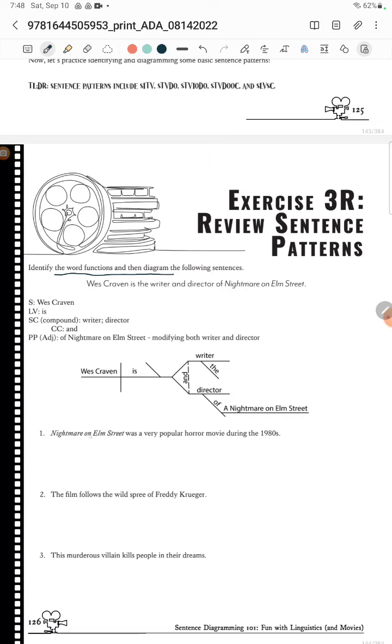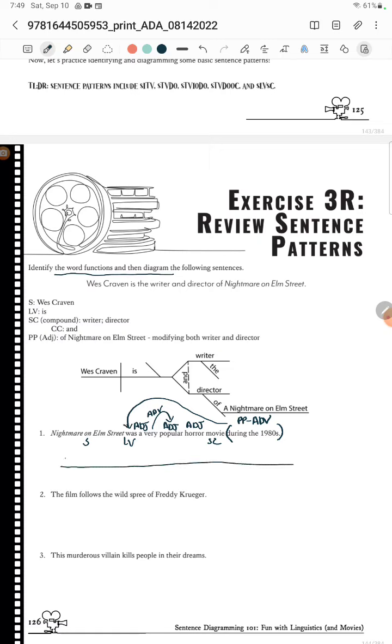Okay, so Nightmare on Elm Street is going to be my subject. It was, and then what was it? Linking verb, it was a movie. And then it was a horror movie, adjective. It was a popular movie, adjective. It was a movie, adjective. And then it was very popular. Very goes with the popular, making it an adverb. And then during the 1980s is a prepositional phrase telling me when, so it's acting as an adverb. And adverbs go with verbs, so it's going to go underneath the linking verb.